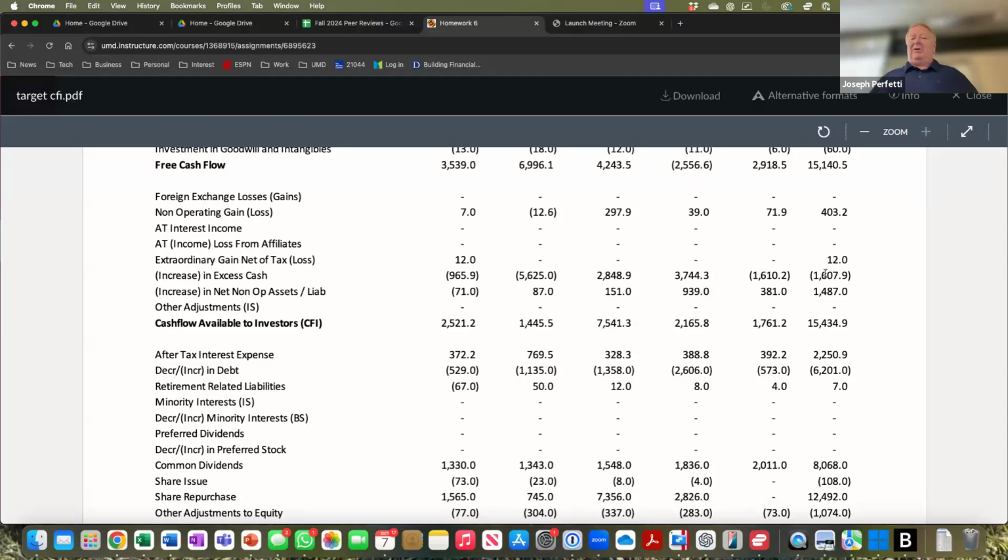And they had about 15.4 billion to pay out. And then finally, where did the money go? Where did they distribute it? Of the 15.4 billion, 2.25 billion went to pay interest to the debt holders. They borrowed 6.2 billion in new debt. They paid 8 billion in dividends, 8.068 billion. They bought back 12,492 million of shares. So that's about 20.5 billion to the shareholders. Well, the way you give 20.5 billion to shareholders on 15 billion of CFI, that's why they borrowed the $6.2 billion worth of debt.